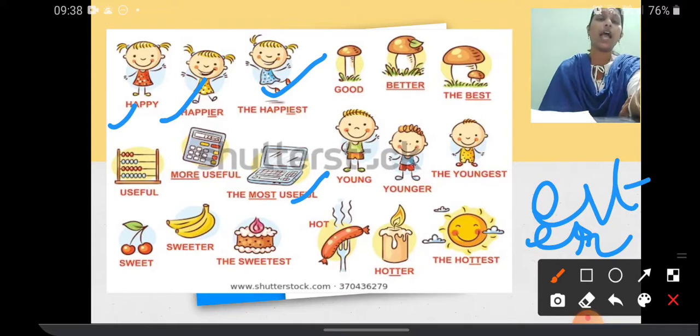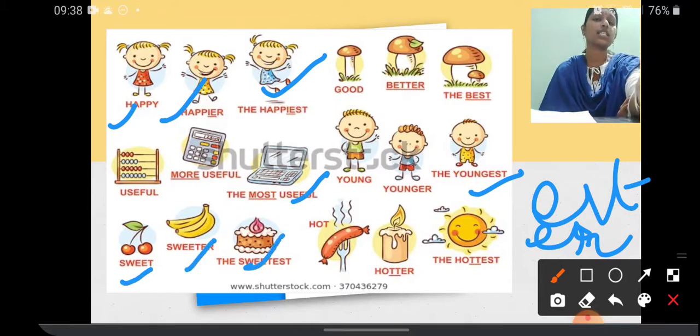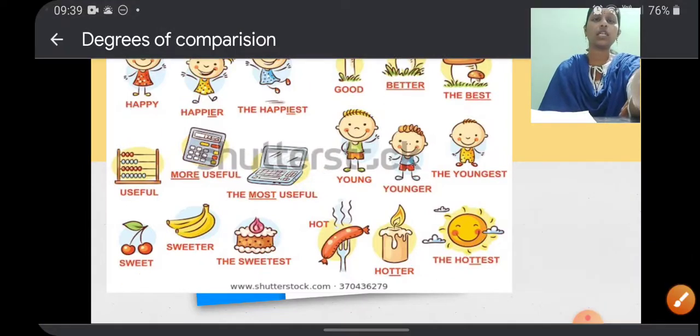And young, younger, the youngest. When we add er, it becomes the comparative form, and est, the superlative form. Here the cherries are sweet and banana sweeter, and if it is a cake, the sweetest. Hot: if it is cooked food, it's hot, the candle is hotter than that cooked food, and the sun is the hottest.